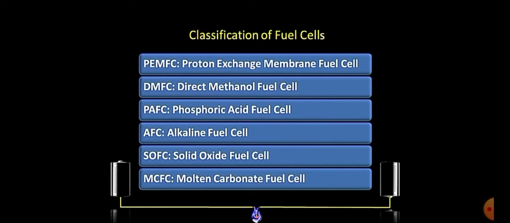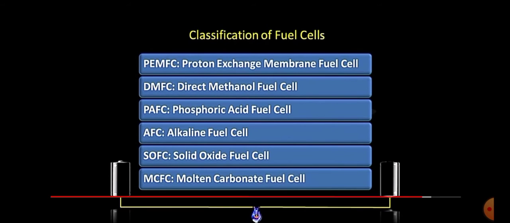We can easily distinguish the type of fuel cell using the name. If we see PEMFC, that is proton exchange membrane fuel cell, these fuel cells use some type of membrane. Direct methanol fuel cells must be using methanol as a fuel. Then phosphoric acid is the electrolytic solution in the phosphoric acid fuel cell. The alkaline fuel cell shows that it has an alkaline electrolytic solution. Solid oxide fuel cells include a solid form of oxides as the electrolytic solution. Then molten carbonate, again the electrolytic solution.